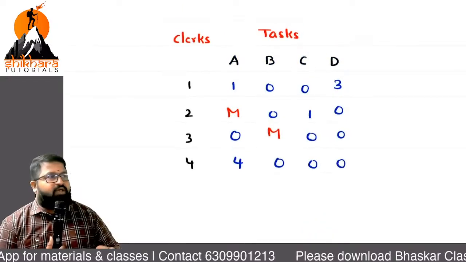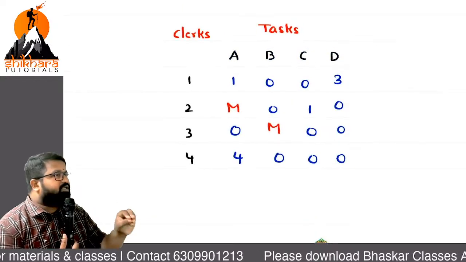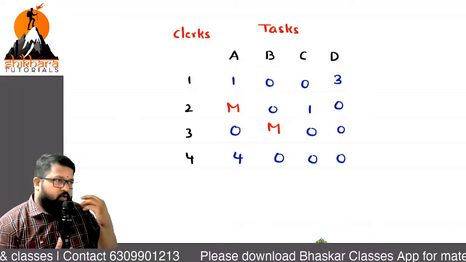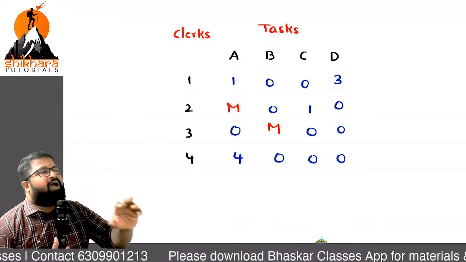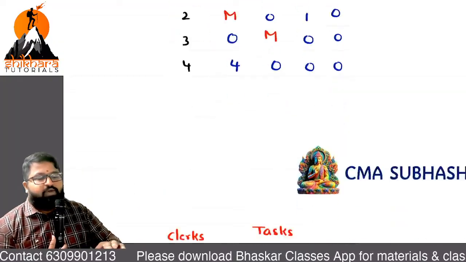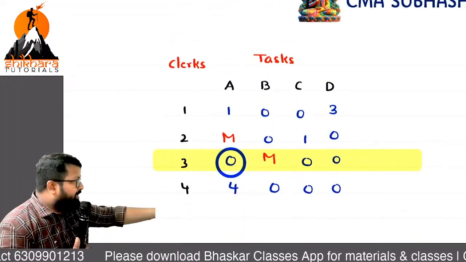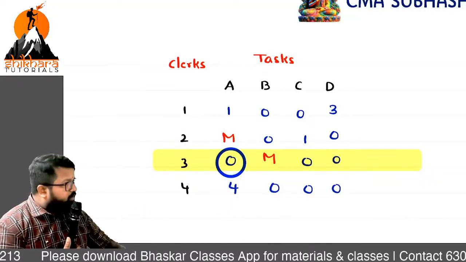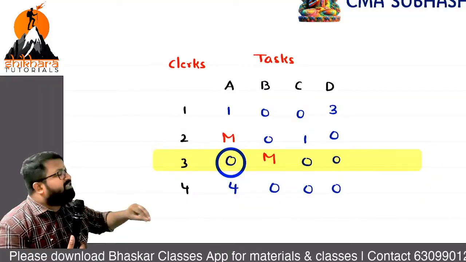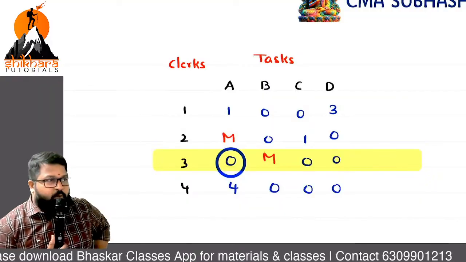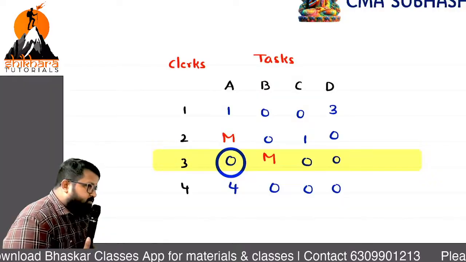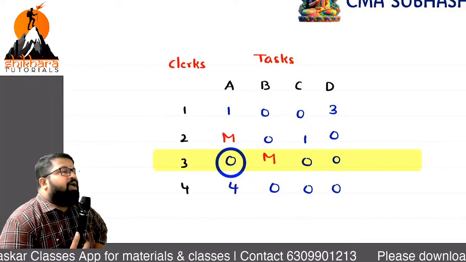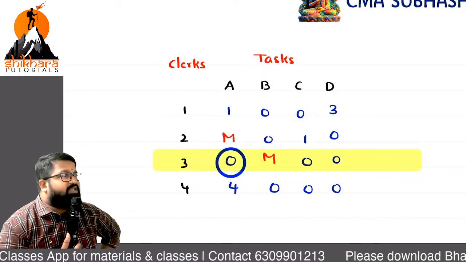Sir, when I am checking, I am not in a position to cover the zeros with the lines. Basically, when you are going with my process, at that point what should you do? Mark the zero which you can mark. So I marked a single zero and cancelled the row part. Now, is there any chance for me to identify a single zero? No. Then we are going with either arbitral selection or diagonal selection.